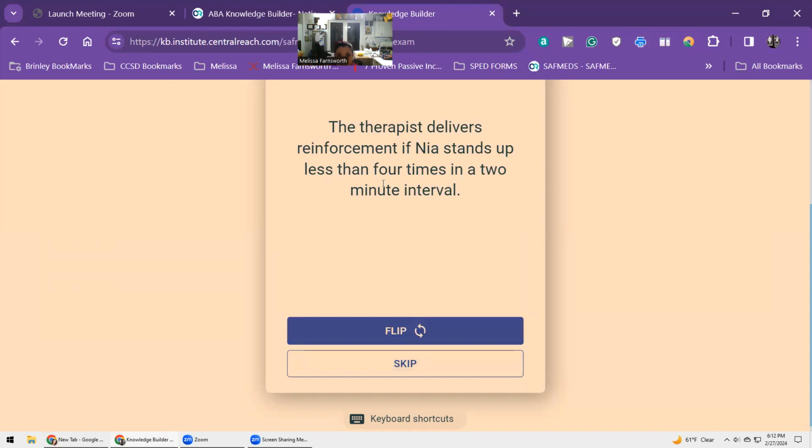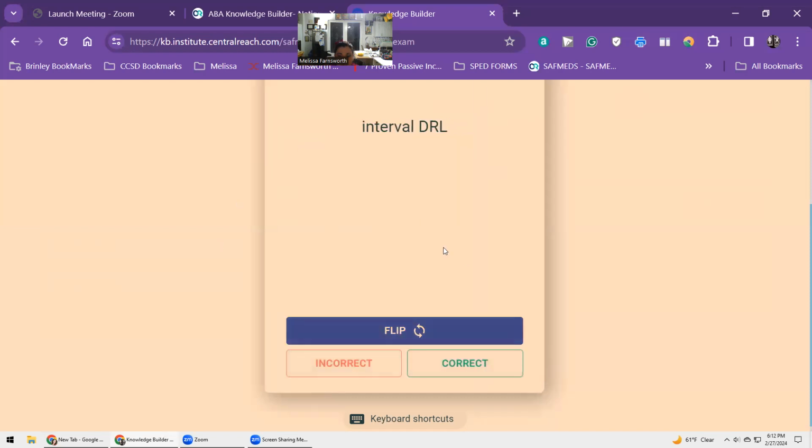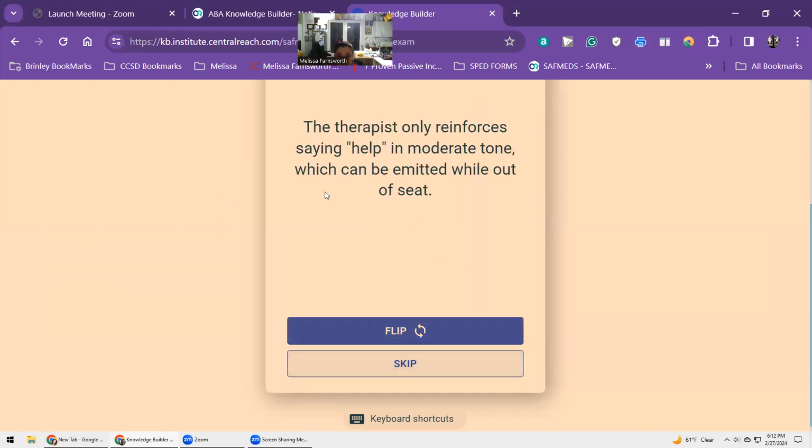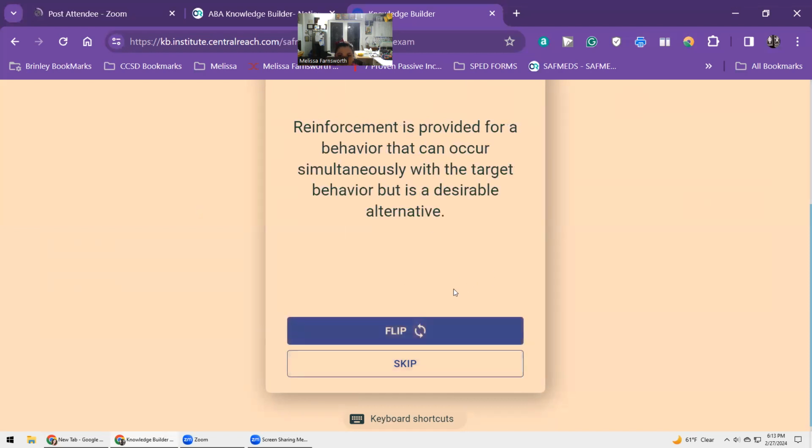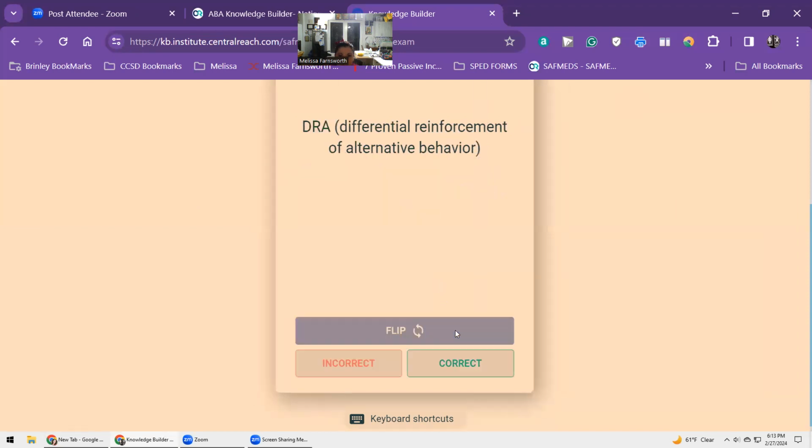The therapist delivers reinforcement if Mia stands up less than 4 times in a 2-minute interval. Interval DRL. The therapist only reinforces saying help in a moderate tone, which can be emitted while out of seat. DRA, differential reinforcement of alternative behavior. Reinforcement is provided for a behavior that can occur simultaneously with the target behavior, but is a desirable alternative.